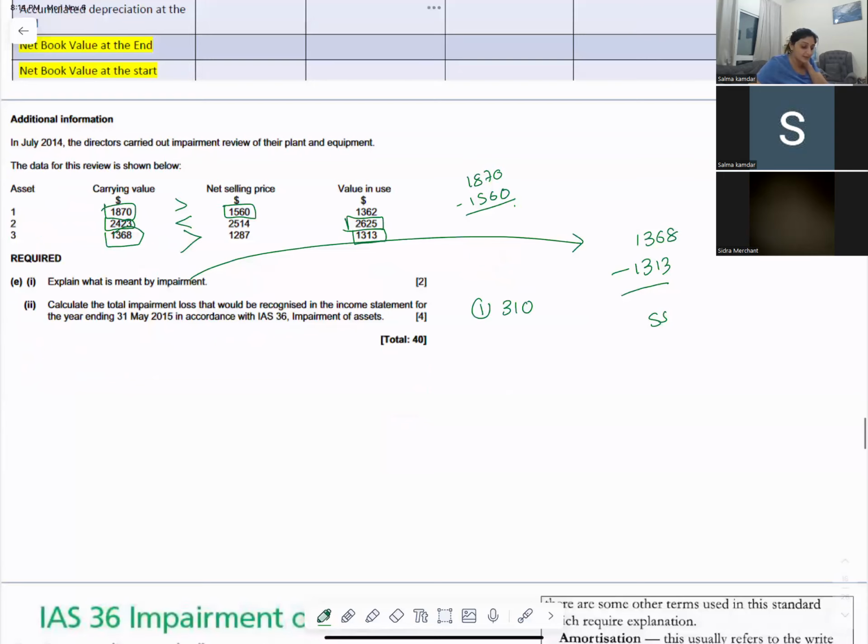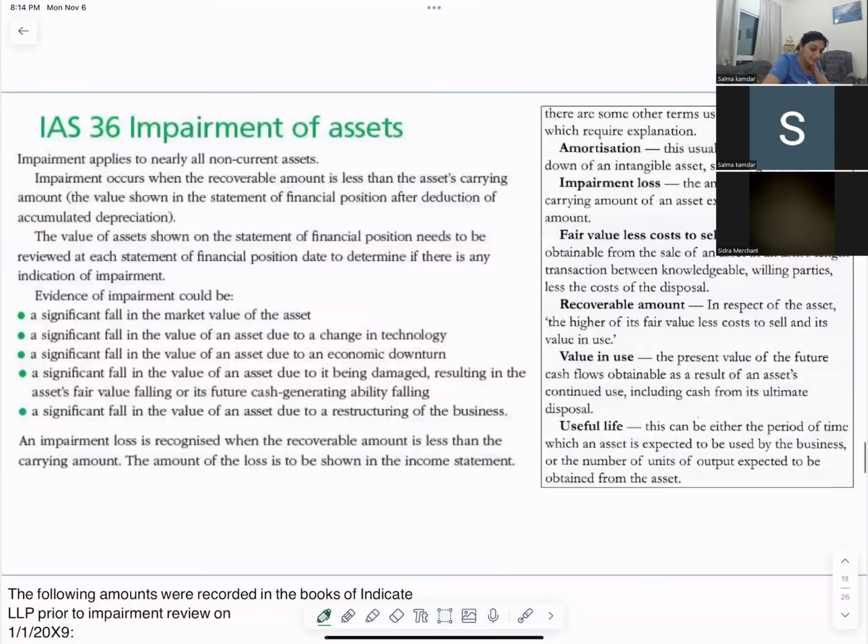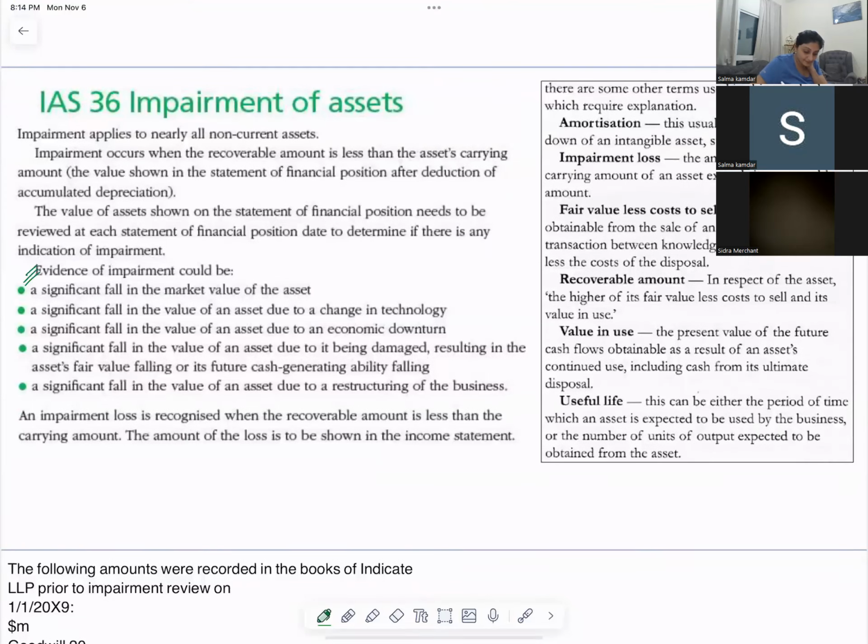Now, there are certain terms that you need to learn. What are the instances when an impairment could happen? Impairment happens when there is a fall in the value of your asset due to technology, due to economic downturn, or due to restructuring. Any four points you will learn. So when does an impairment happen?